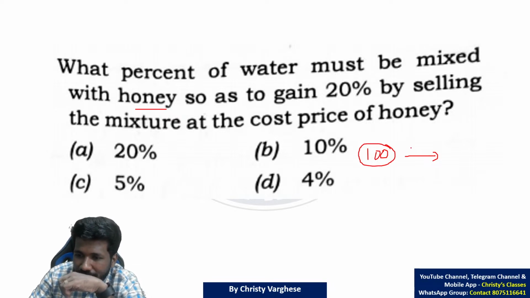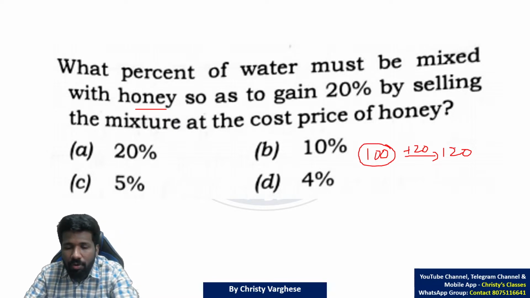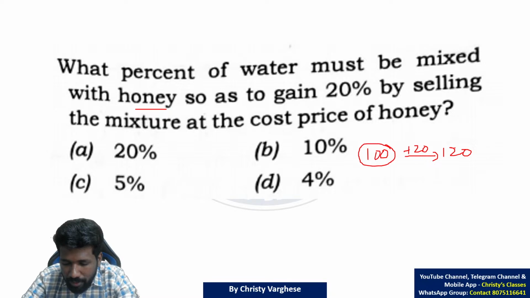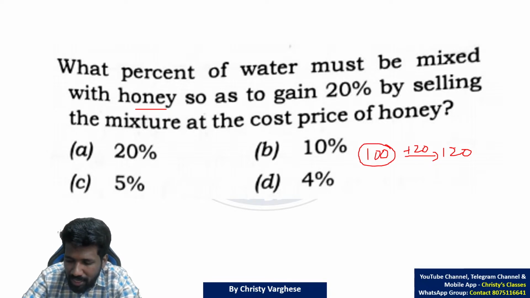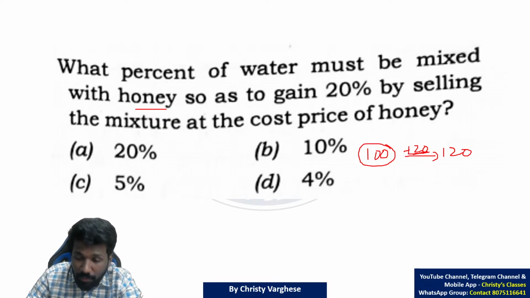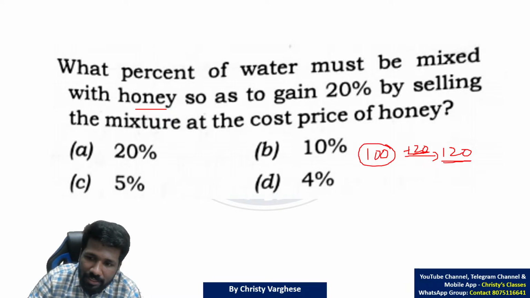That means 100 rupee के जगह 100 plus 20, 120 rupee मिल रहा है. That is why that is when we call it as a profit, na? In profit loss discount chapter I told you 100% of cost price plus X percentage of cost price will give you the selling price. 20% of 100 is 20 itself. The 20 rupee extra, so 120. That means 100 rupee invested, he is getting 120 rupee.